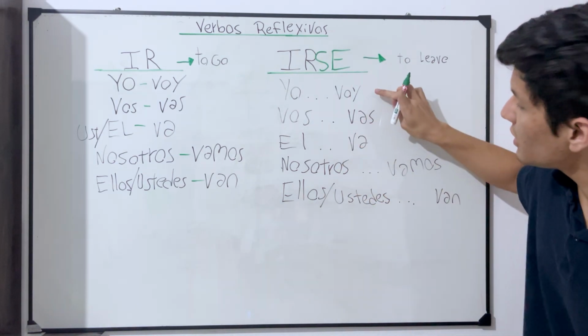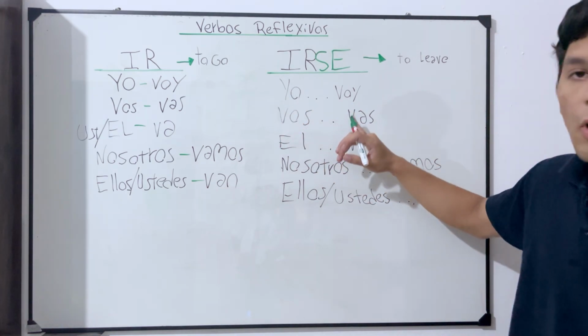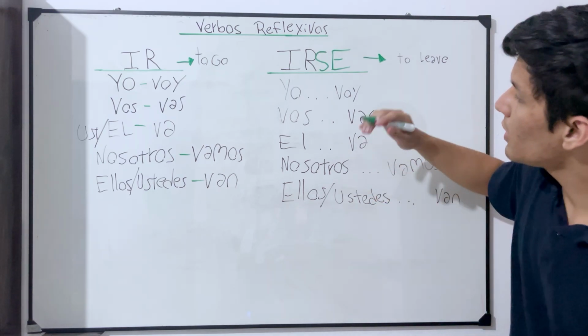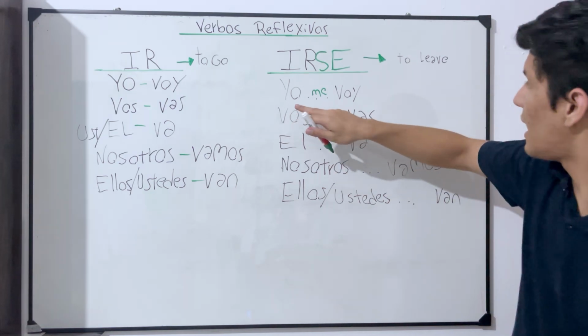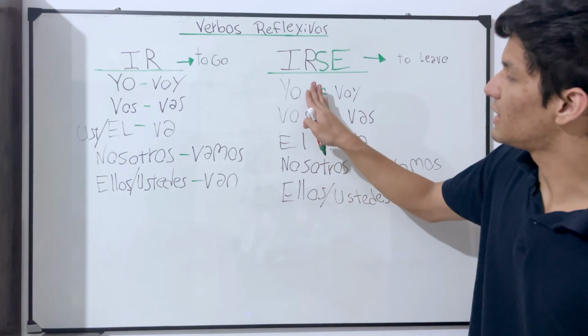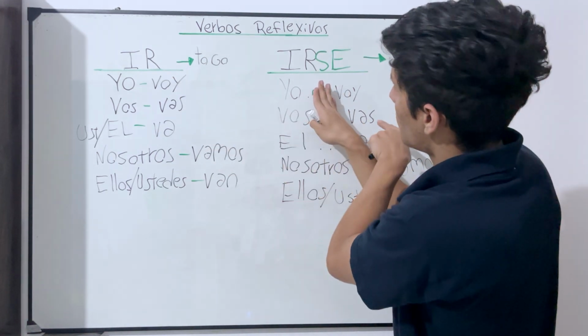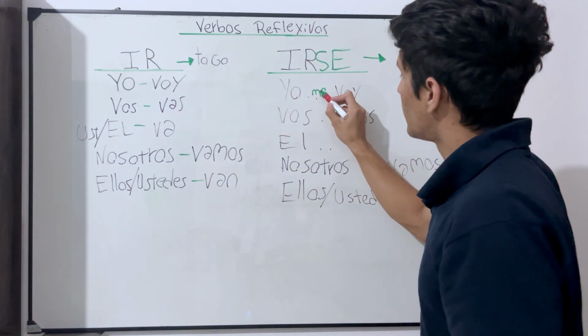So now let's see all the conjugations of this verb. If you would like to say I leave this place, you have to add me: yo me voy. Otherwise, if you don't say me in the middle, it would be the verb to go, because you are saying yo voy. If you want to say I leave, you say yo me voy.